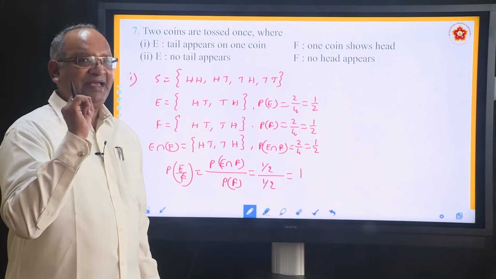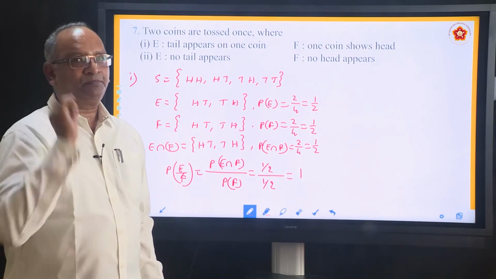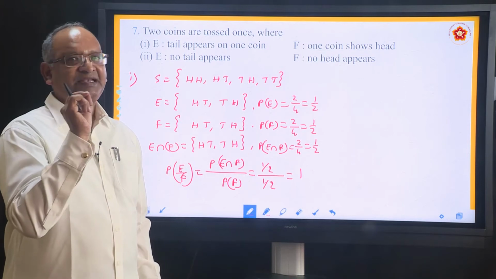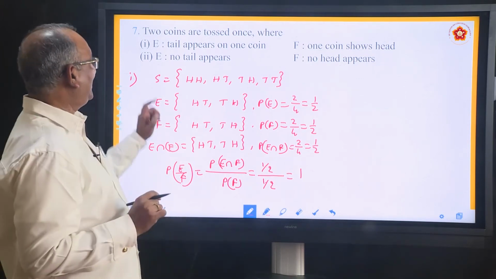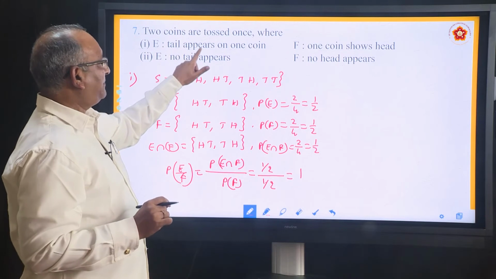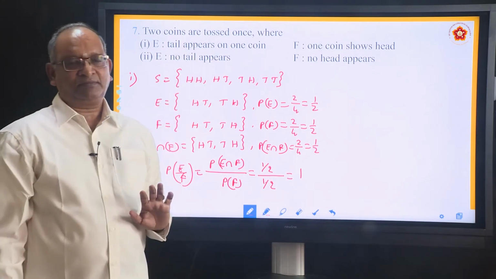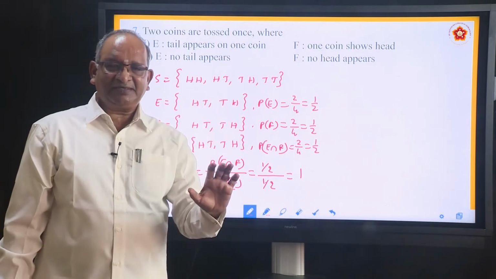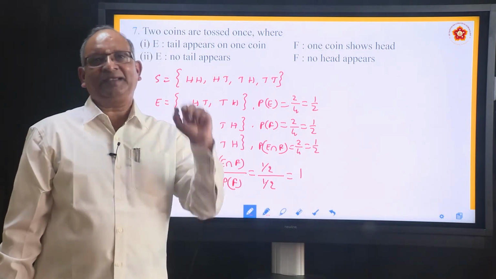We have to be very careful in reading the problem because every word makes a very significant difference here. For example, here he said tail appears on one coin. So how have we taken it? Those events in which tail comes one time.